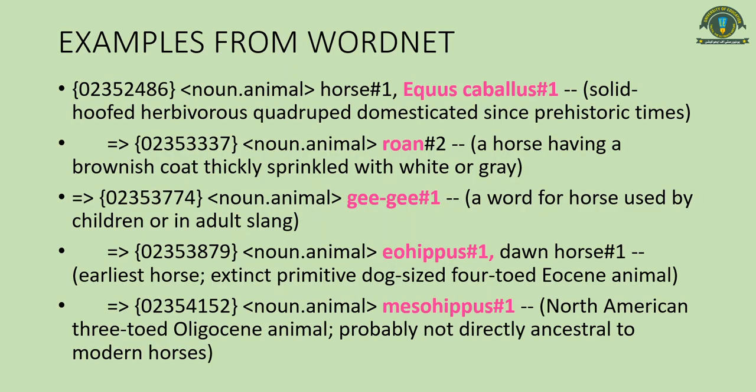Now here I have written some examples from WordNet. Now what is this WordNet? WordNet is actually one of the large databases of words where you will find how words are linked to each other. The relations of words are actually written inside that dictionary.